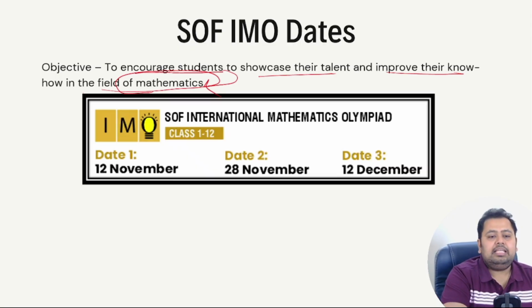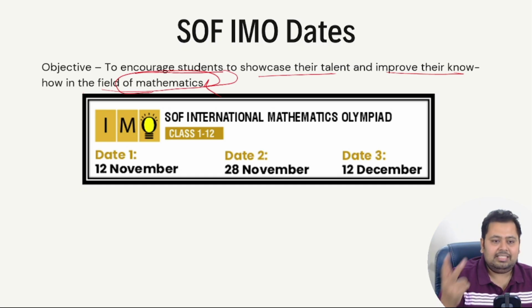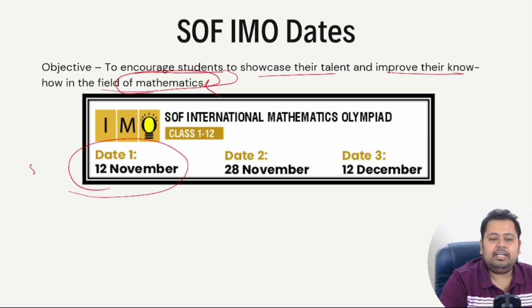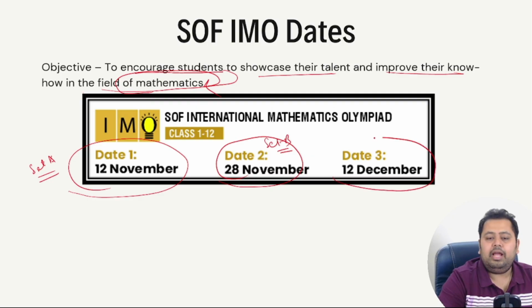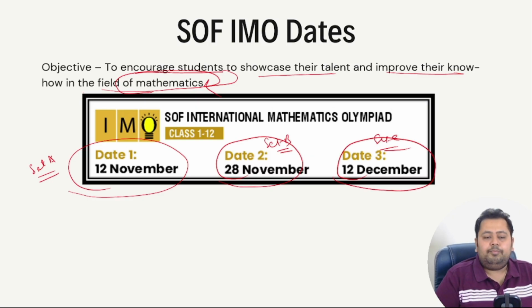Now this year, like every year, the examination happens on 3 different dates. So you'll have 3 different question papers: set A, set B and set C. Now first date is 12th November, that means set A examination will be conducted on 12th November. Set B will be done on 28th November, and set C examination will be conducted on 12th December.